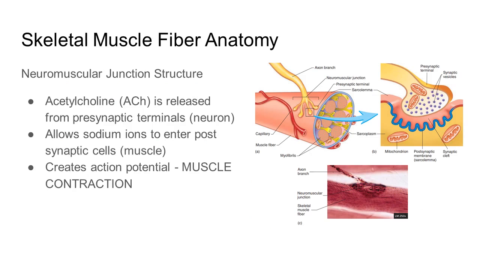Neuromuscular junction structure. From the name itself, neuromuscular, this is the junction site of a neuron and a muscle tissue. The primary neurotransmitter responsible for muscle contractions is acetylcholine. Acetylcholine is released from the neuron, from the presynaptic terminals. It then allows sodium ions to enter postsynaptic cells, which then causes your action potential.